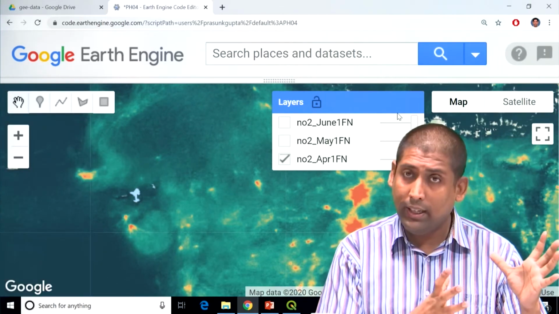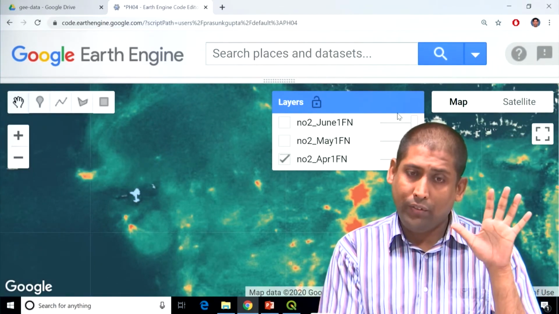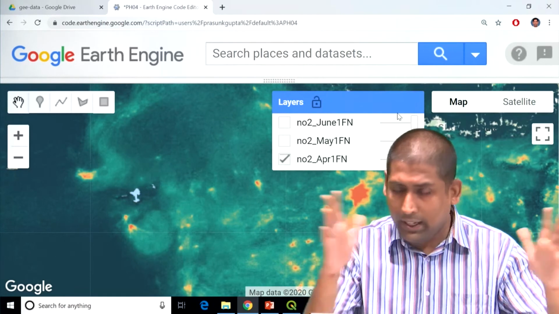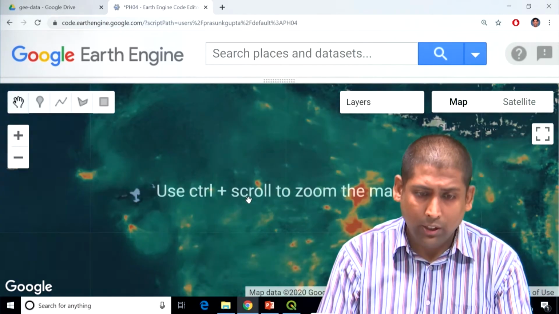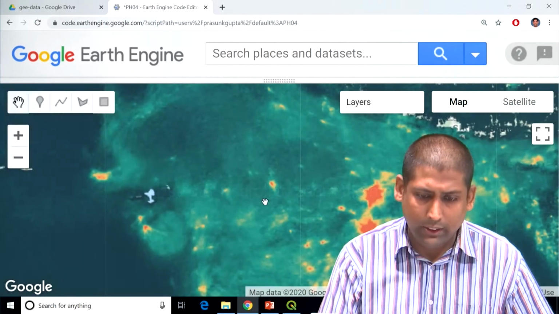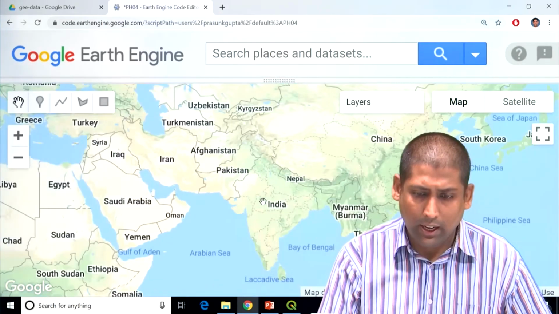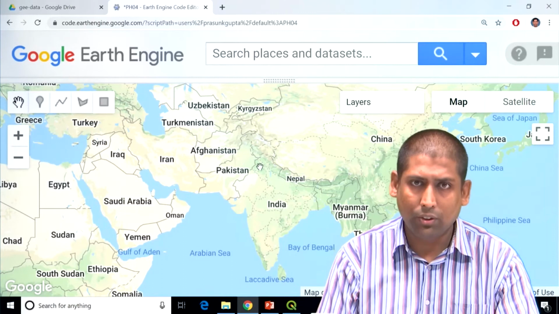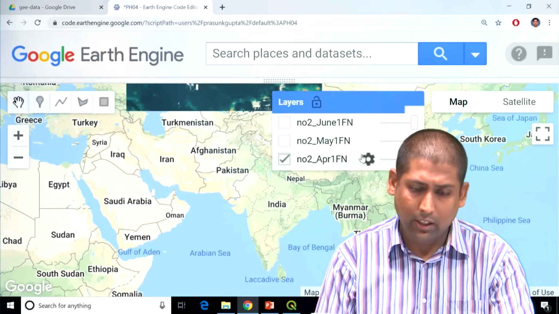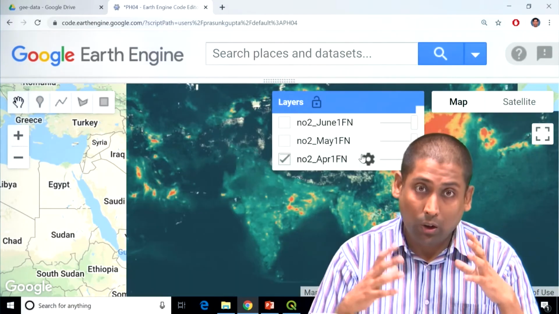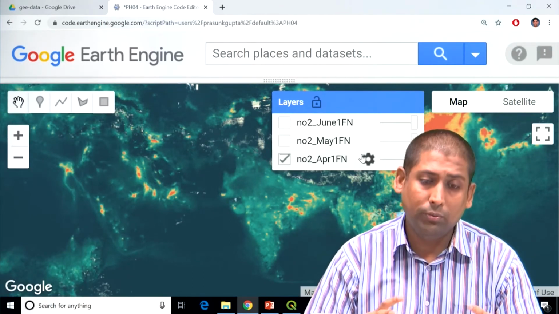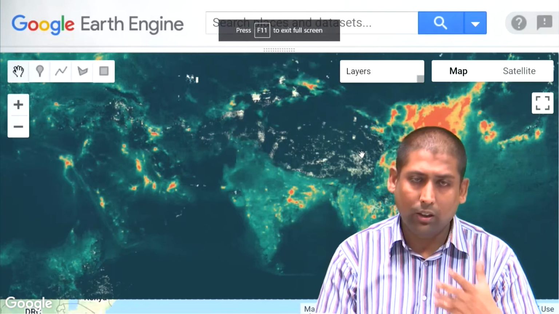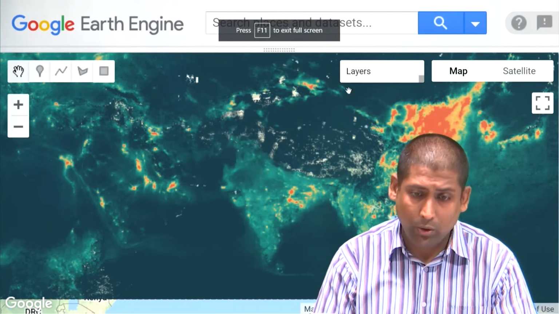It is taking all that data for 15 days, averaging it for the entire world and showing it for the zoom area. Now if I zoom out, you will see that it will again reload the entire data set for the whole region which is being shown. So all this is possible because of the power of Earth Engine, because of the power that Google servers are offering us.